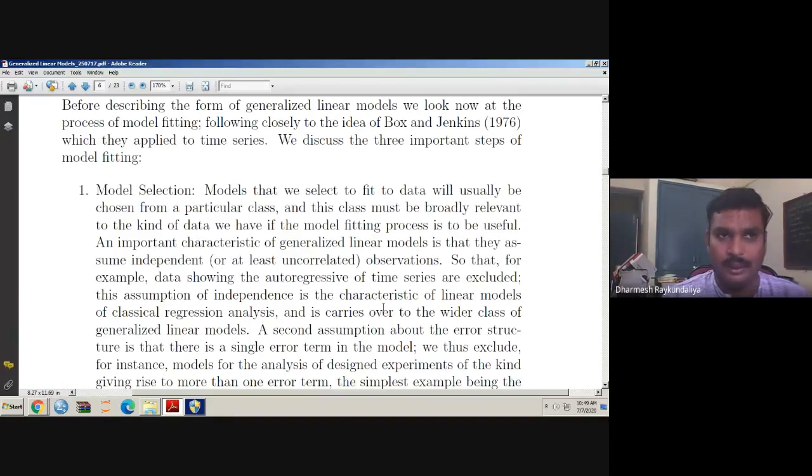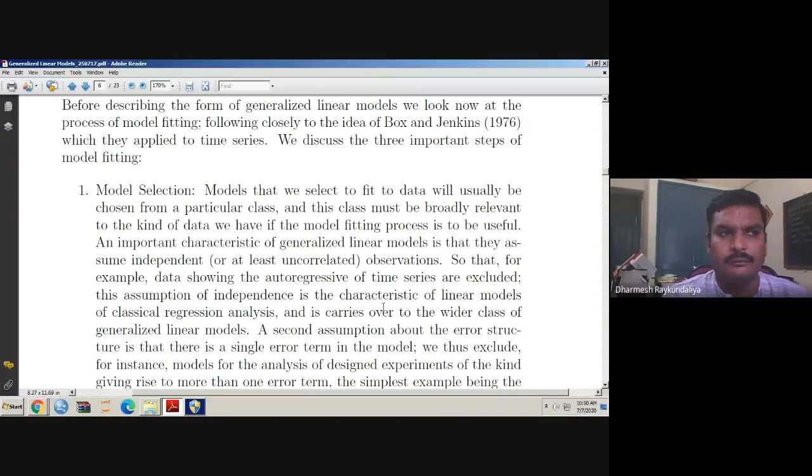For example, if data is collected as a time series, the observations are correlated with each other, so we violate the basic assumption of generalized linear models about uncorrelatedness. Another thing is that there is a single error term in our model.